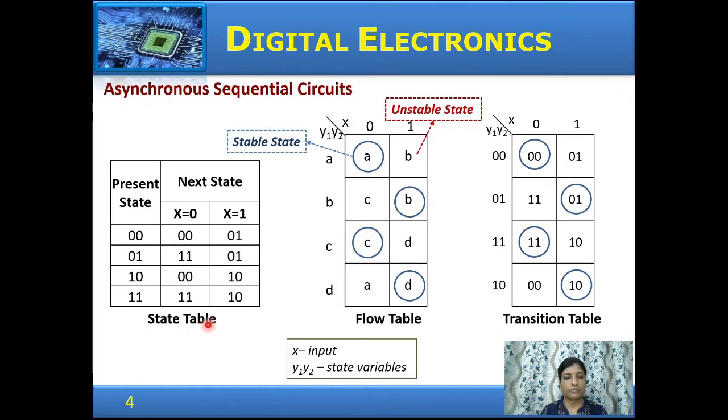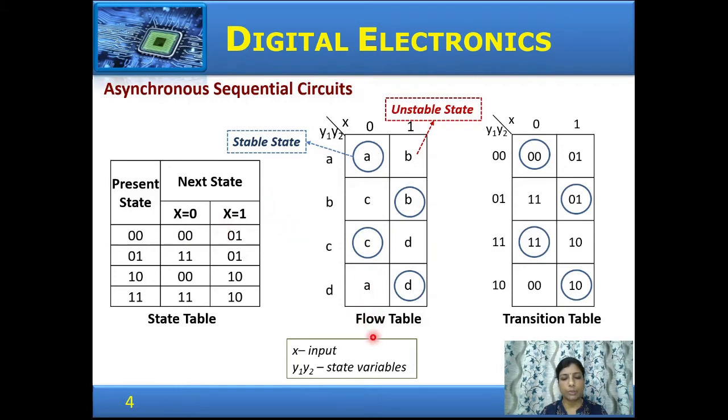Let us look at some of the tables associated with asynchronous sequential circuits. A state table, which we have already seen for synchronous sequential circuits, gives for the present state, when the inputs are given, what is the next state corresponding to the input. Similarly, if outputs are present, they are also marked.